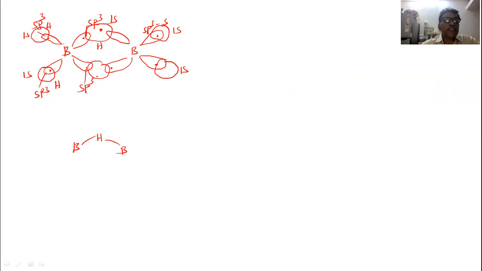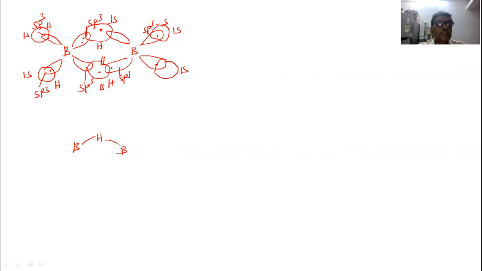The sp3 hybrid orbital overlaps with the 1s atomic orbital of the hydrogen atom. This is the 1s atomic orbital of the hydrogen atom, and this is the sp3 hybrid orbital. Thus in this way the bridge is formed.